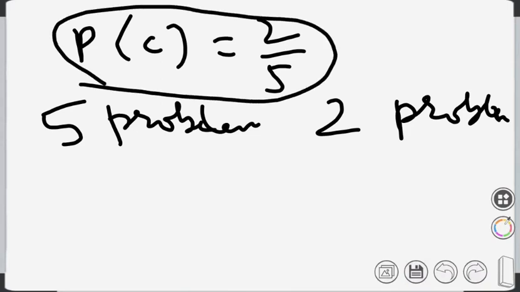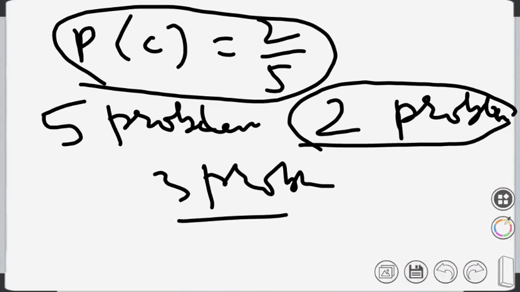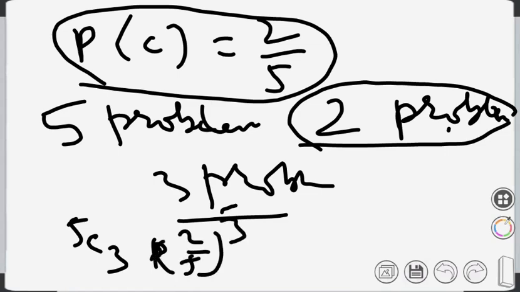So that means if you are trying to use this particular formula, and I said in the question, 5 problems, 2 problems he cannot solve correctly. That means he solved 3 problems correctly, isn't it? Yes, sir. 2 problems incorrect means 3 problems correct. So you can use 5C3, 2 by 5 to the power 3 and 3 by 5 to the power 2. This way you can do.